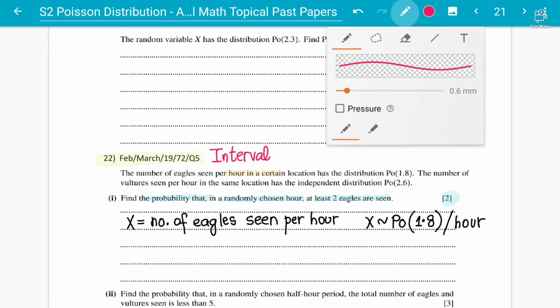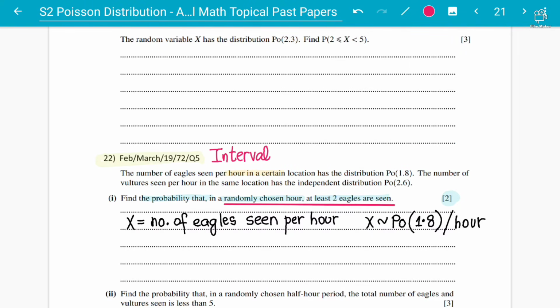And what do you have to find, students? This is another type of question: at least 2 eagles are seen. At least means minimum, that you need at least 2 eagles to be seen, which means that it can be more than 2 as well.